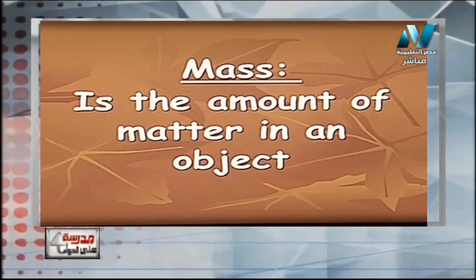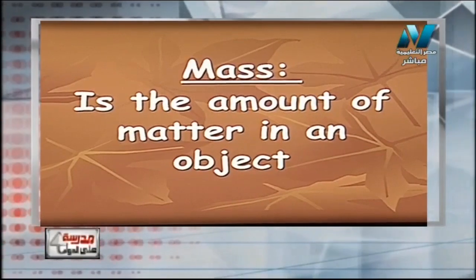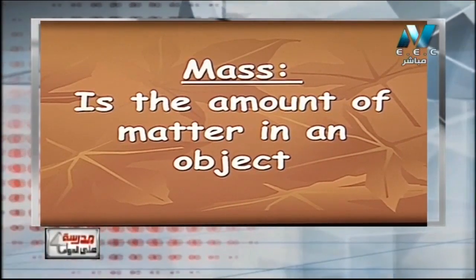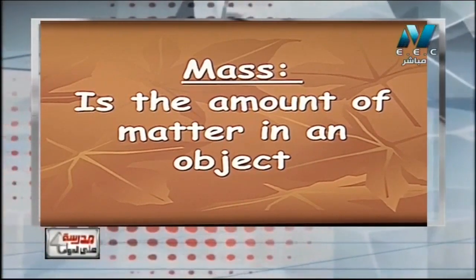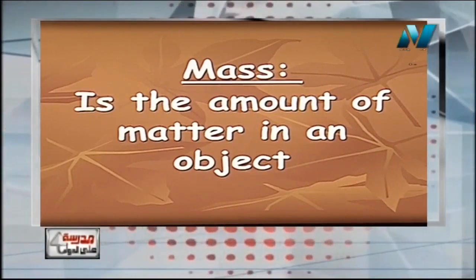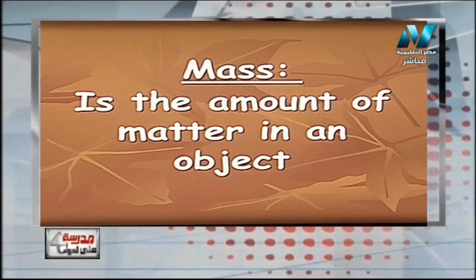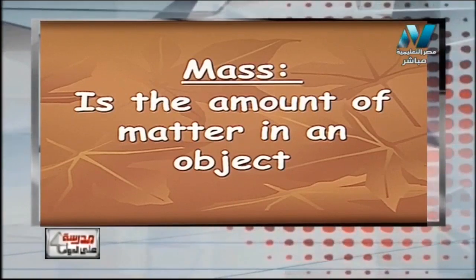So let us see the definition. Mass is the amount of matter in an object. Again, it's a very important definition for mass. يعني الماس أو الكتلة is the amount of matter in an object.